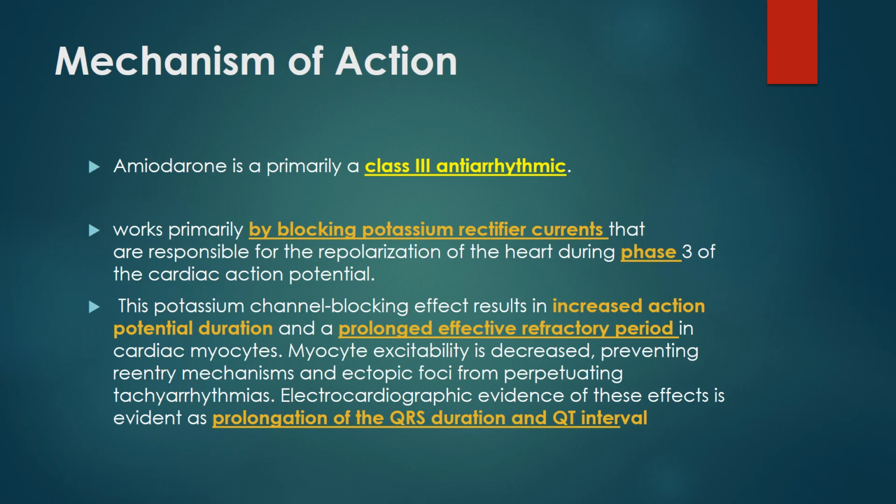Now about the mechanism of action. Amiodarone primarily works by blocking potassium, so it is a class 3 antiarrhythmic. It blocks potassium rectifier currents that are responsible for the repolarization of the heart during phase 3 of the cardiac action potential. This potassium channel blocking effect results in increased action potential duration and a prolonged effective refractory period.